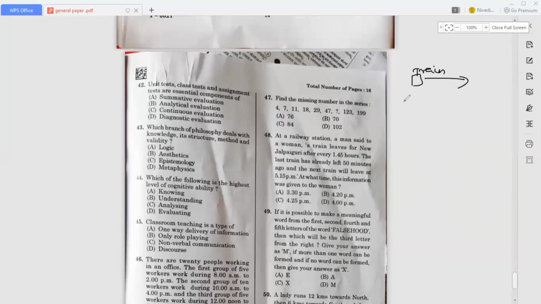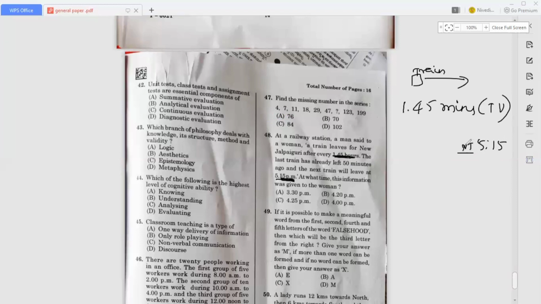Okay, this is the train. So when it comes to the time variation, they have given 1:45. Okay, so this is the time variation, and also they mention the next train will leave at 5:15. Okay, so the next train will be leaving at 5:15.